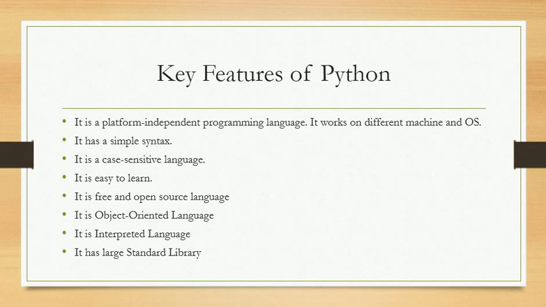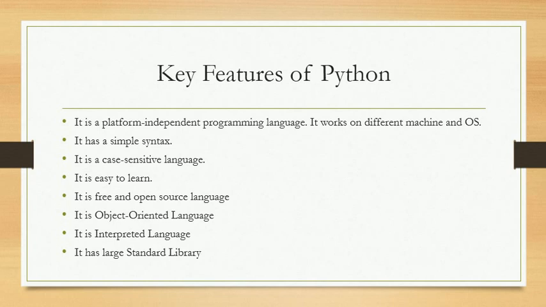Now these are the key features of Python. It is a platform independent language. That means once you write a program on one platform, it can be executed on any operating system, any type of machine. It has a simple syntax and is easy to learn. It is a case sensitive language, meaning if you write a capital A or a small a, both have a different meaning, which we will discuss later when we start our computer programming.